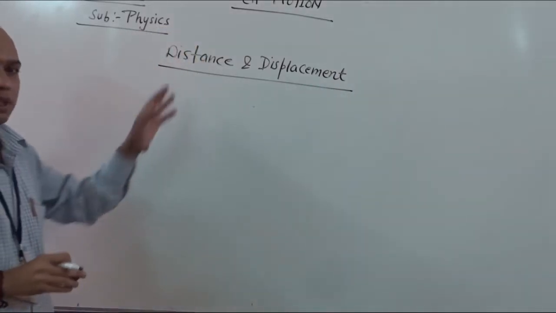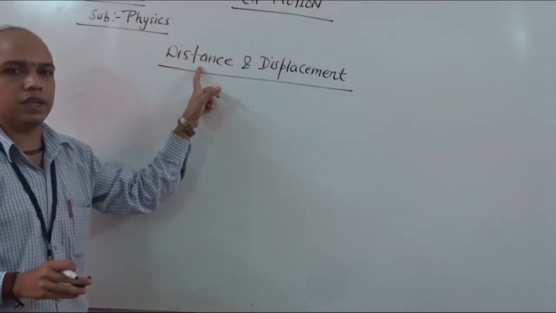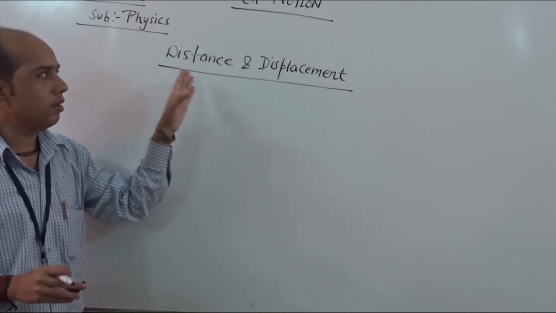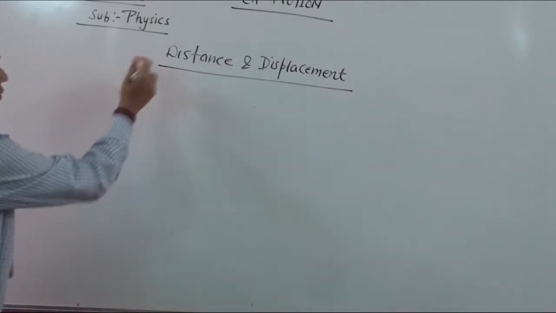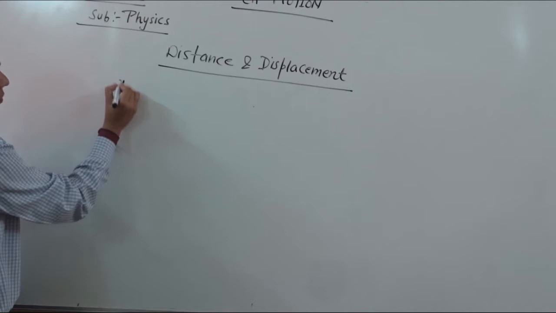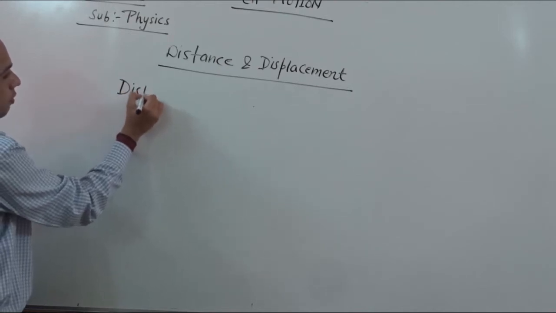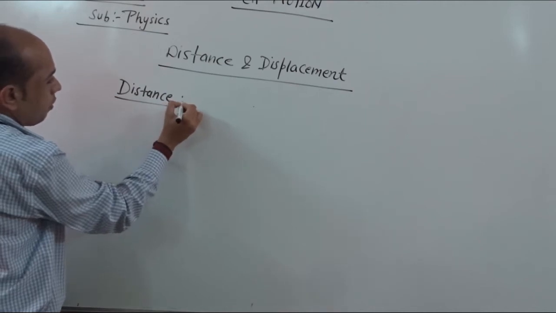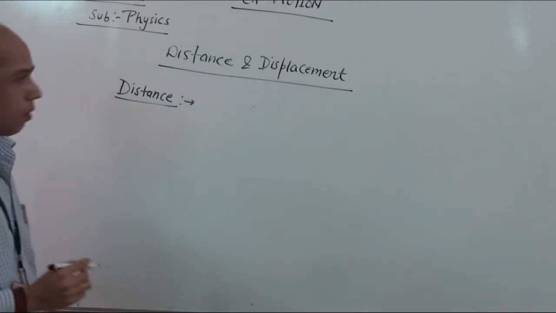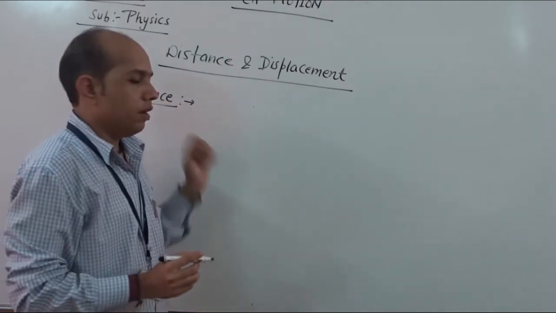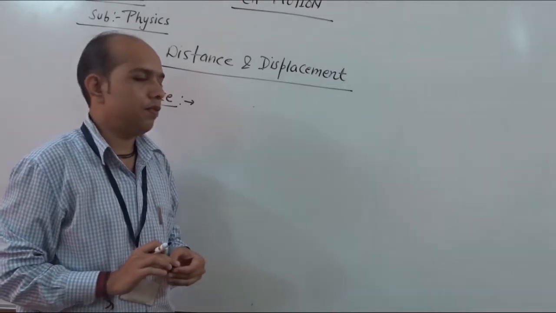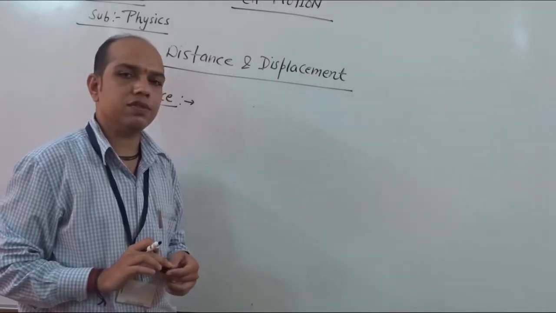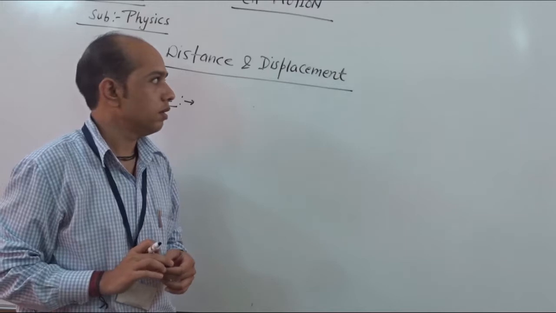First we see what is the basic difference between distance and displacement. Okay. So first we come to distance. In our daily life we use this word distance more often.